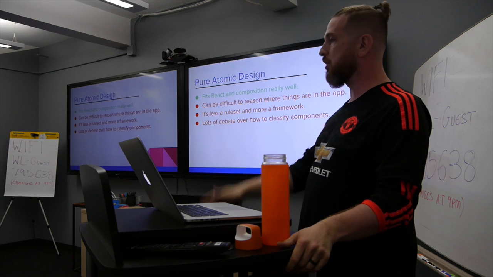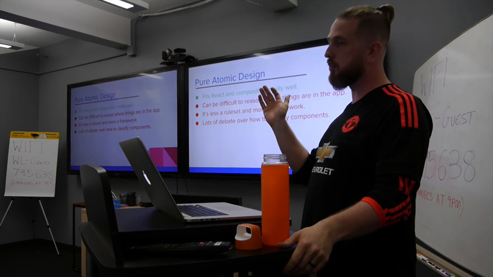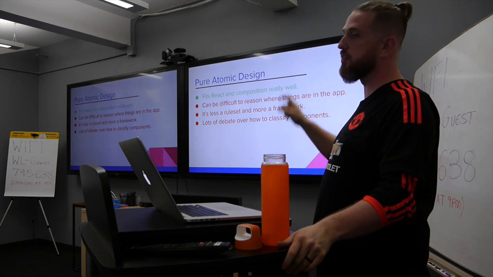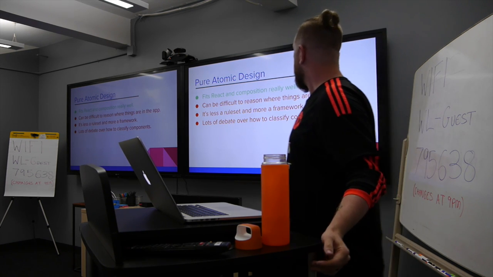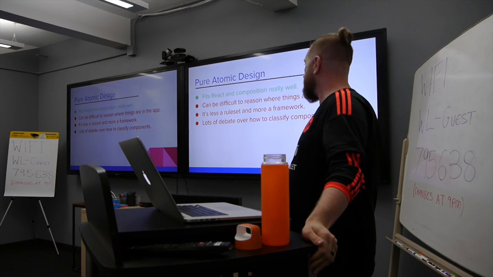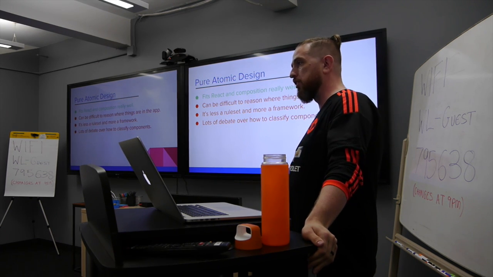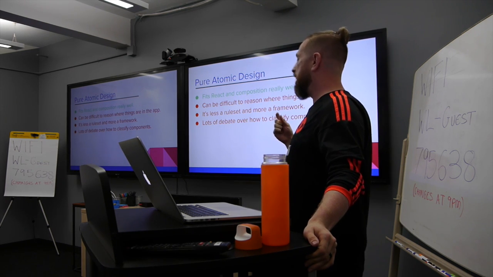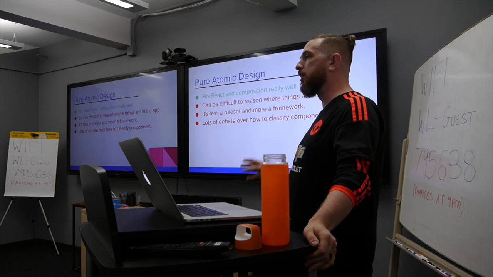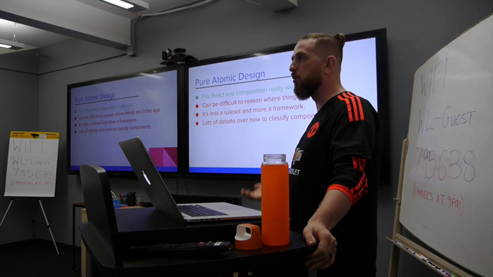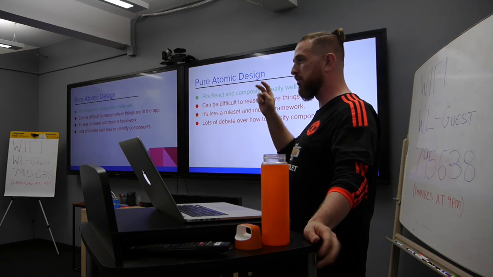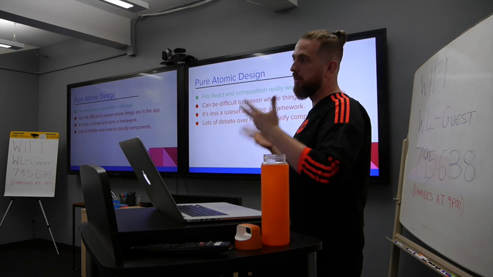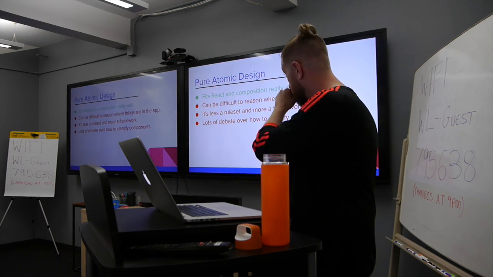Forms are always the example that I use because we use form elements all over our internal tools. They're all used slightly different ways, but I can use all these as base versions and then kind of compose them up. When you use pure atomic design, it can be very difficult to reason about where things are actually used in the app. If I just have a giant list of atoms, molecules, organisms, even just by a naming structure, without that extra layer of organization, it's really hard to follow where exactly I'm using this. Like if I have this article entry, where do I use it? I have no idea because I just have a bunch of other views that don't really give an idea of what part of the app they're associated with.